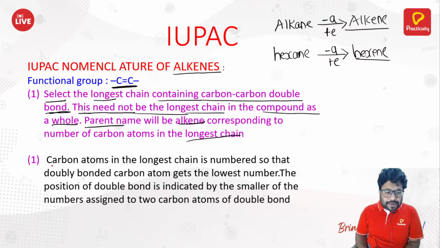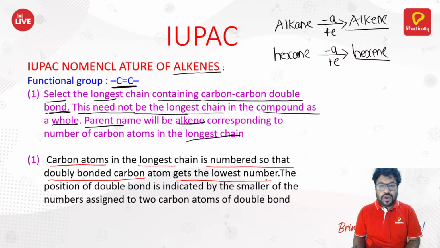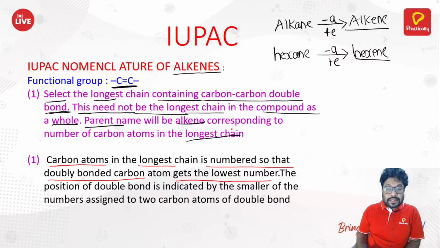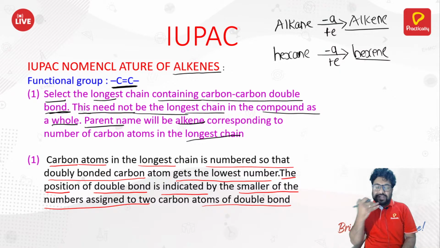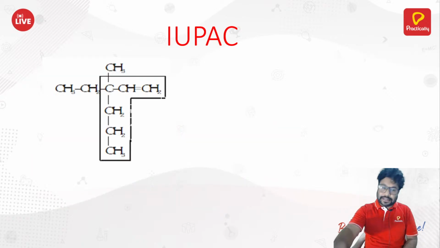So yeah, carbon atoms in the longest chain are numbered so that the doubly bonded carbon atom gets the lowest number. As I told you, you should do the counting in such a way that the doubly bonded carbon gets the lowest number. The position of the double bond is indicated by the smaller of the numbers assigned to the two carbon atoms of the double bond. Okay. Let's not go much into the text section. Let's see the direct example.